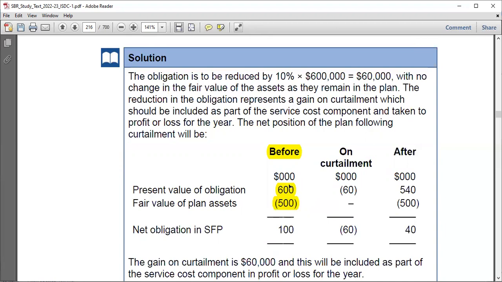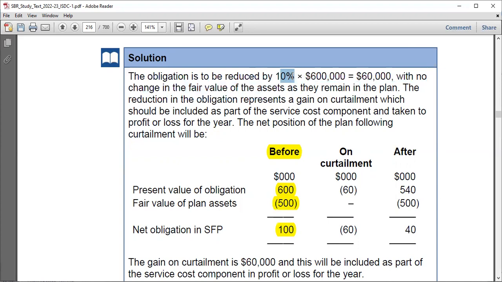That's why we decide to use the positive sign for liability, right? If you net them, you get the net obligation of 100, right? Yeah, that is the situation. Now, what happened on curtailment now? On curtailment, we are told that the present value of the obligation would be reduced by 10%.